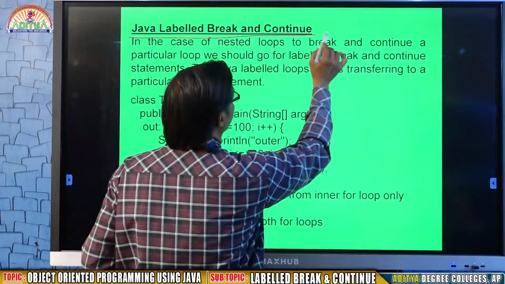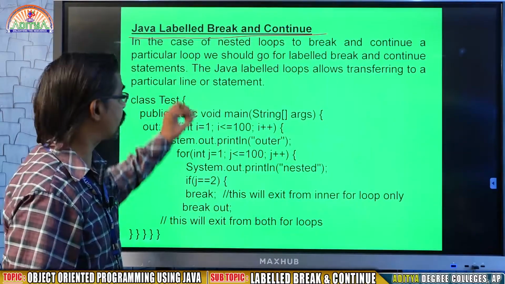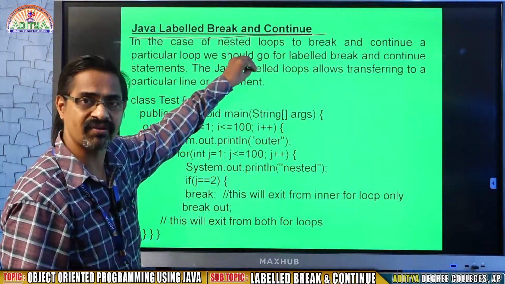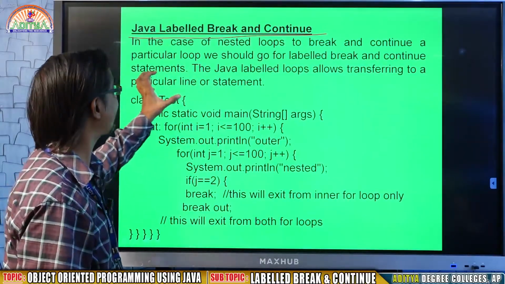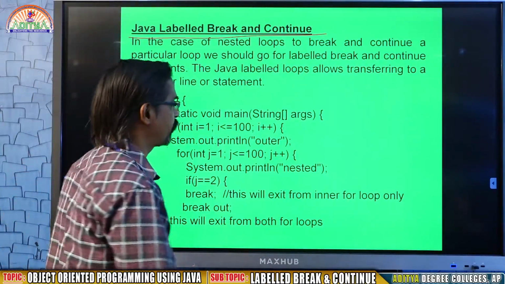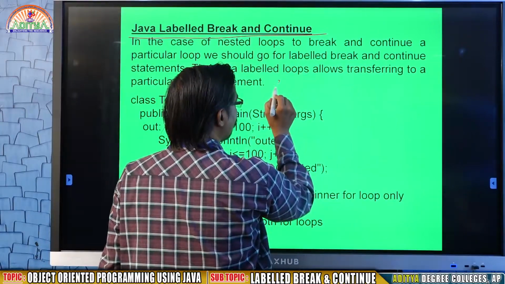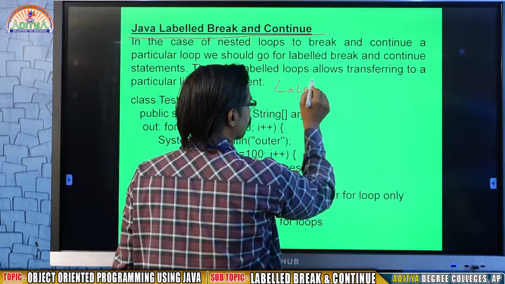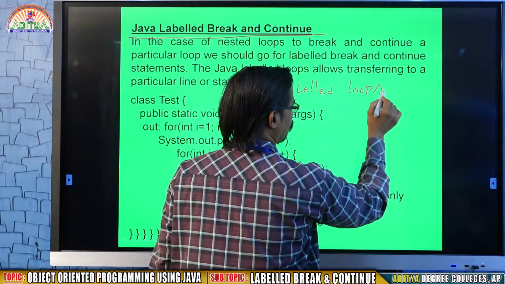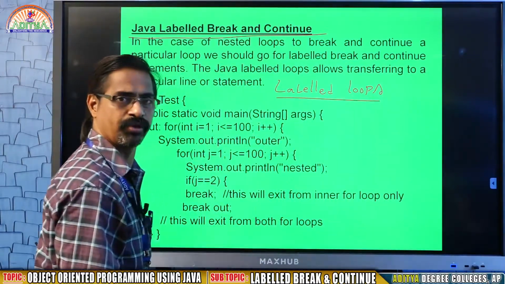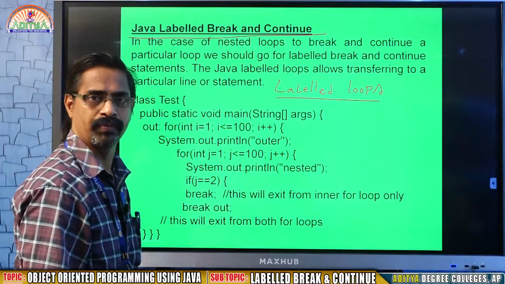Java labeled break and continue. This is the new one, not supported in C language. This is especially for Java. We simply say it as labeled loops. The same topic we call it as labeled loops. What is meant by labeled loop?